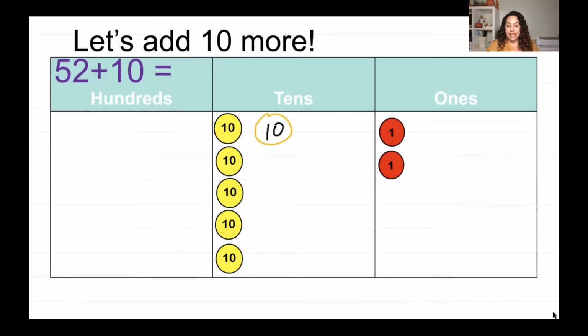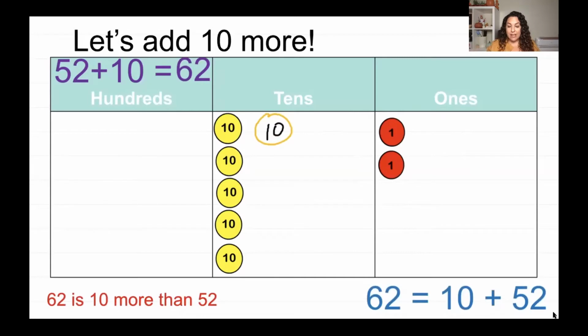So you can see I added a 10 right there. So I have 5 10s plus one more, so that's 6 10s and 2 1s. My 1s stayed the same because I'm only adding a 10. So I have 62. Okay, 62 is 10 more than 52, and 62 is also equal to 10 plus 52. So you can see this is the same number sentence, we just switched it around.